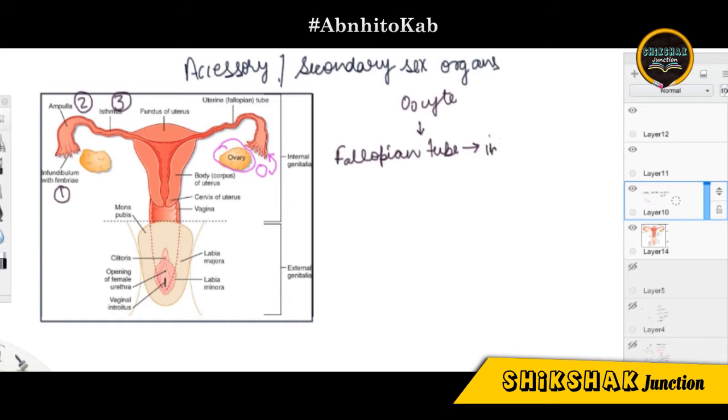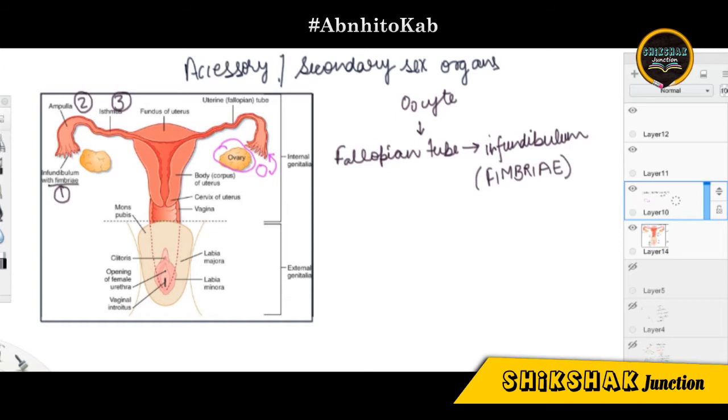How is it collected by this infundibulum? The infundibulum contains finger-like projections which are termed fimbriae. It is very obvious from the figure. Just look at the figure and try to figure out where it is written. It is written here, infundibulum with the fimbriae.